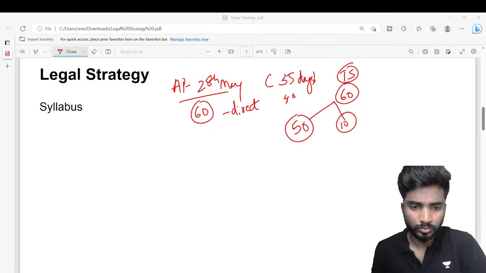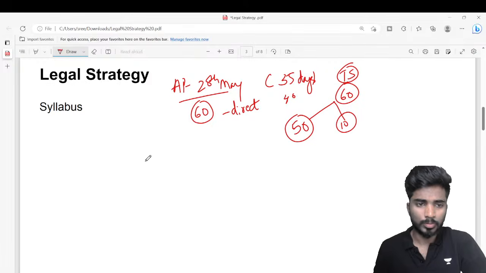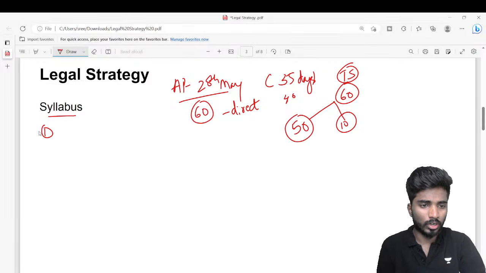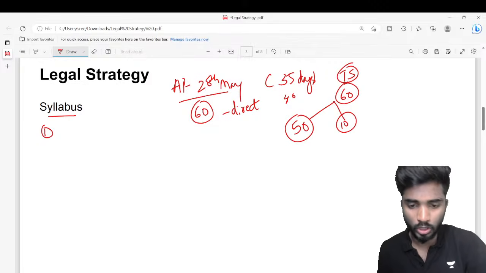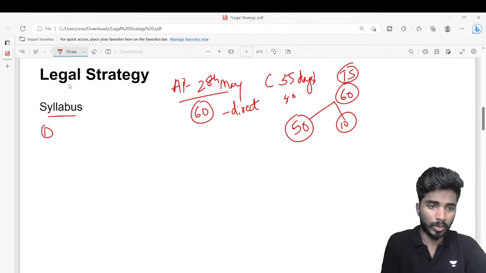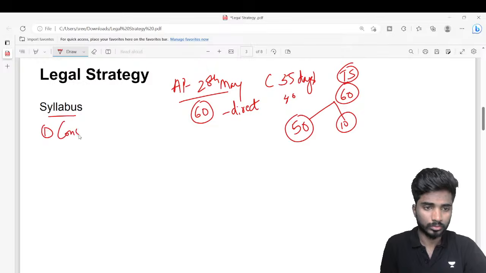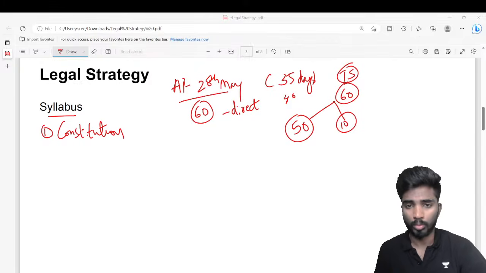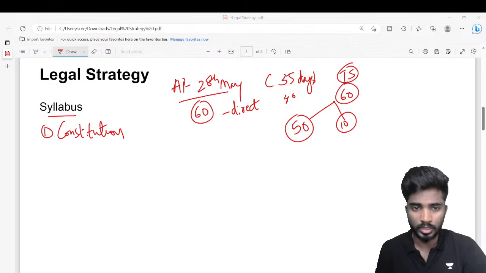Yeah, okay. Look at this particular thing. In the syllabus part, the first main component, the majority of the questions in the examination, are asked from the constitution part. So more questions are asked from the constitution in both of the exams, 3-year, 5-year, AP and TS Lawcet.